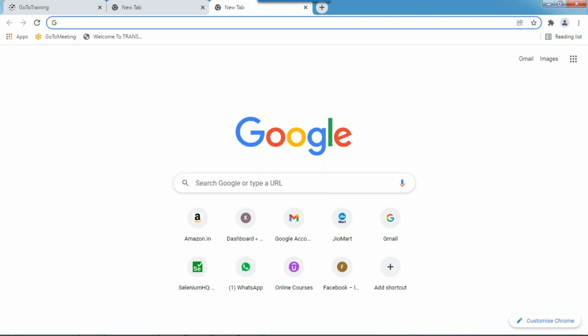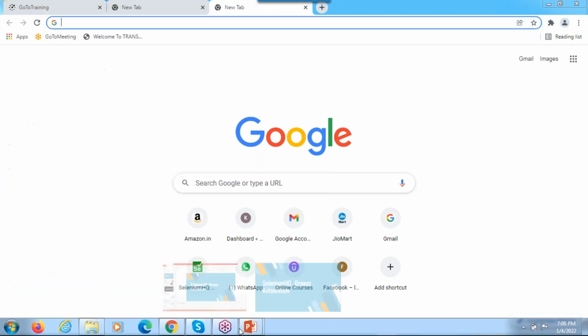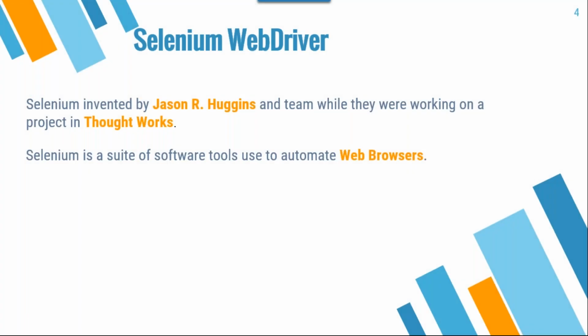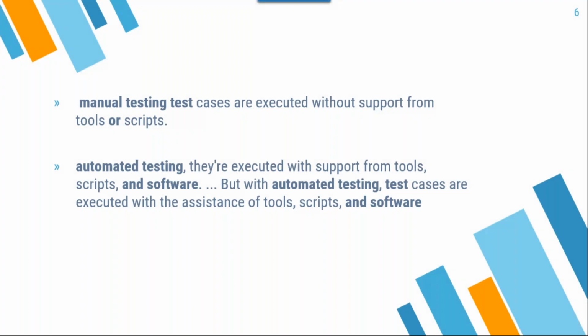So the main important thing is, do not say my friend is joining automation, so that's the reason I'm joining. Don't use all these words. Try to understand the concept. It's very, very important: what is automation and what is manual? Simple. No need to read the definition or search for definitions. Manual testing is where we are not using any tools or scripts. When you're talking about automation, we are using some tools and scripts. That is very, very important.